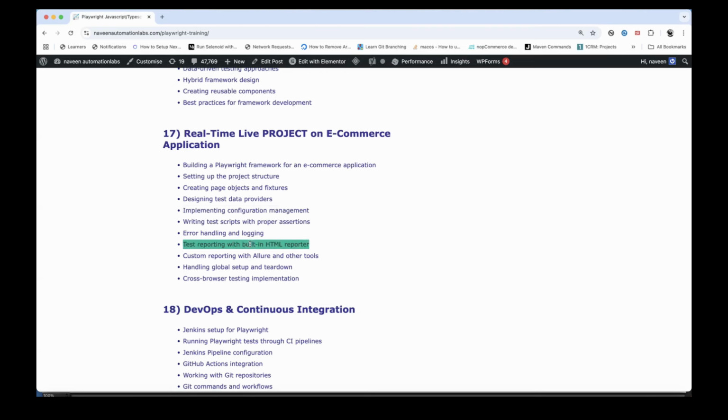reporting. It has its own built-in HTML report, but I can integrate custom reporting also, like other tools available in the market, or I can use Allure report also. How to handle that, just like we have set up in TestNG, the same thing I can set up here as well. Cross-browser testing implementation. It's not that my framework only supports one browser. We have to set up cross-browser testing implementation also with respect to the live project. So once the design is completely done, it's not that easy a chapter.